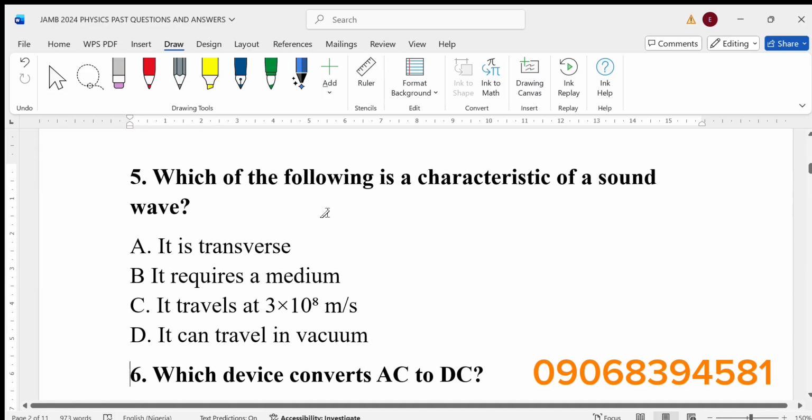Number 5, which of the following is a characteristic of a sound wave? A says it is transverse, B says it requires a medium. The answer is actually B. It requires a medium. Sound wave requires a material medium. It cannot travel in vacuum, right?